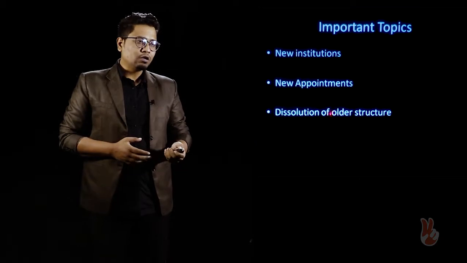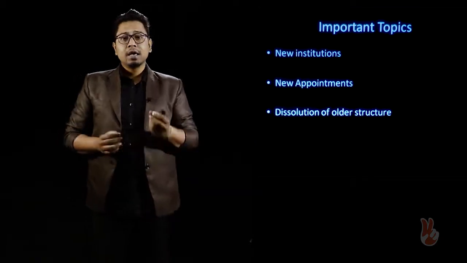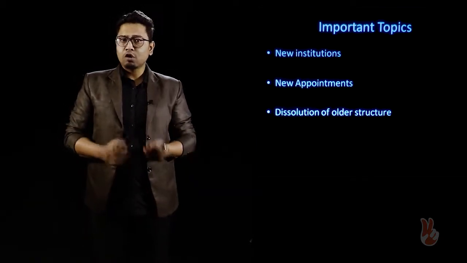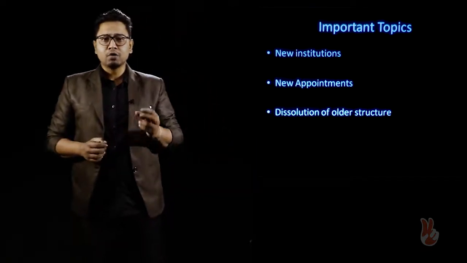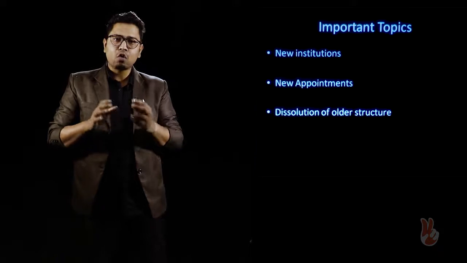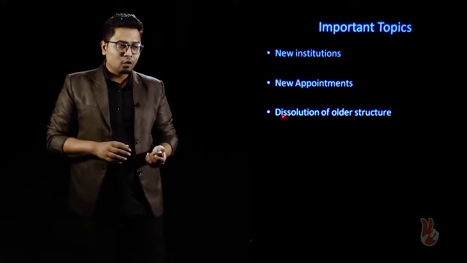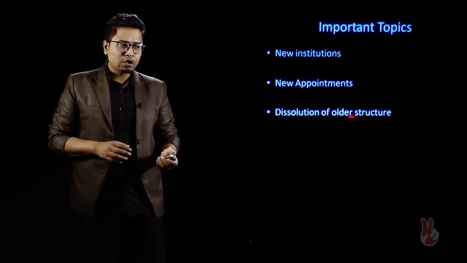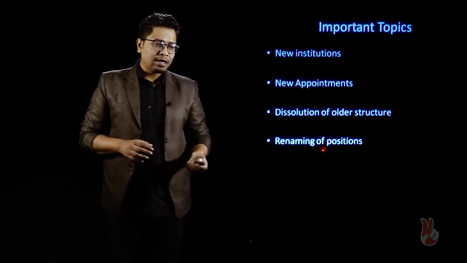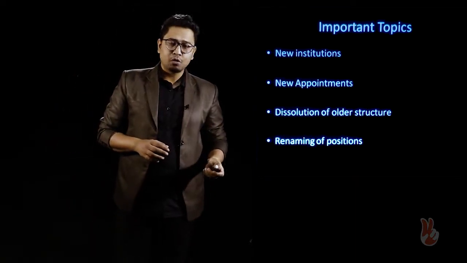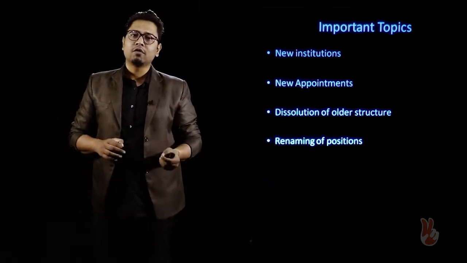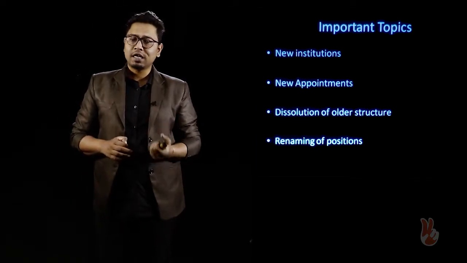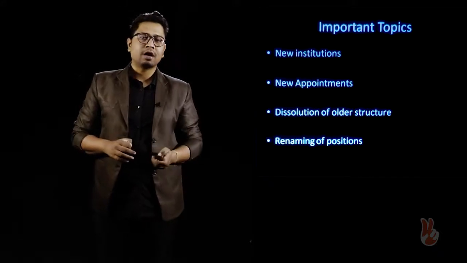Then we have got the dissolution of older structure, that is, certain acts dissolve the previous administrative structure, they also dissolve previous administrative units, and then create a new order. So you have to focus on the dissolution of older structure also, and then on the renaming of positions. In this case, the most important being that the Governor General of India was made the Viceroy of India in 1858. These kinds of details also you have to keep in your mind.